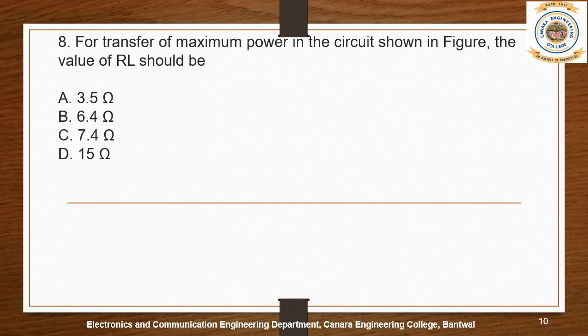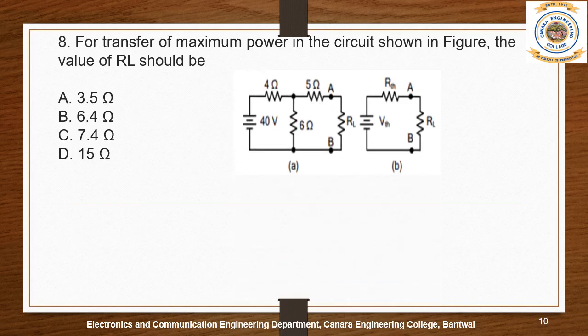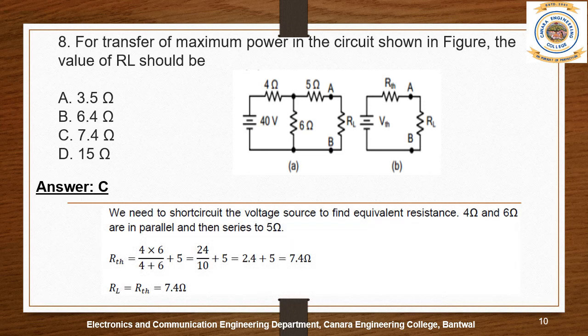Question 8. For transfer of maximum power in the circuit shown in the figure, the value of RL should be. The circuit is given here. You have to look at the circuit and calculate the value of RL. The options are A 3.5 ohms, B 6.4 ohms, C 7.4 ohms, D 15 ohms. What is the answer? Answer is C, that is 7.4 ohms. Now let us see how we get this answer.